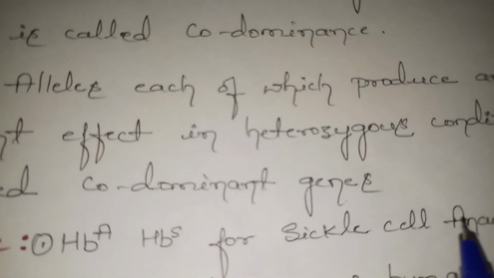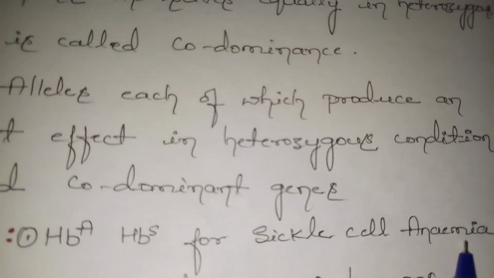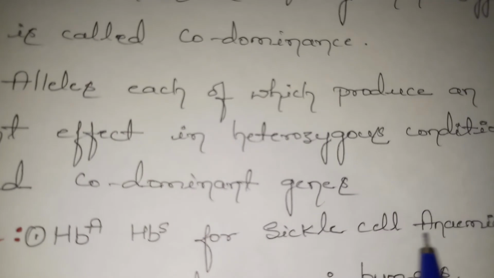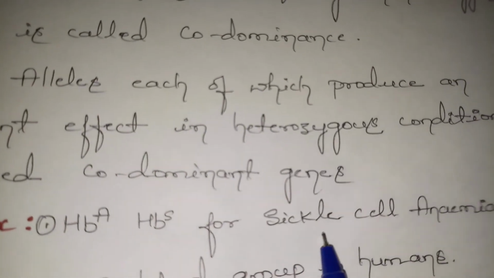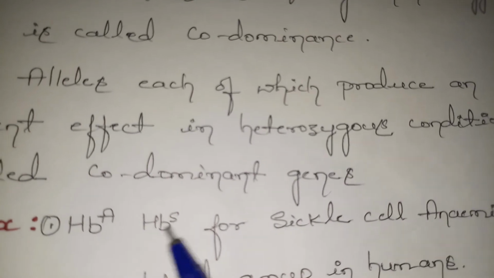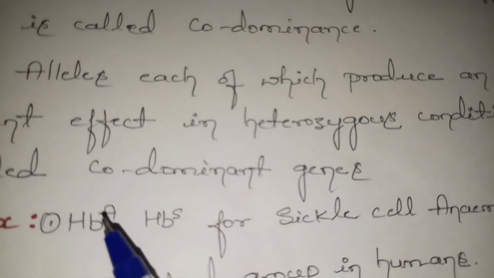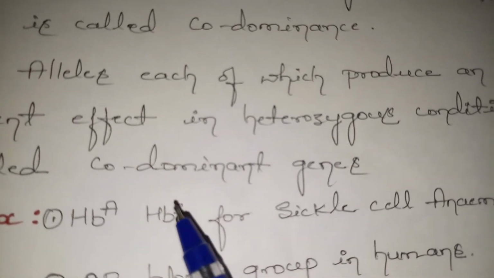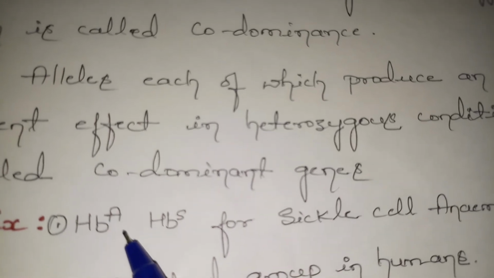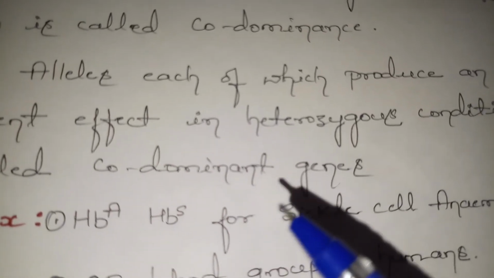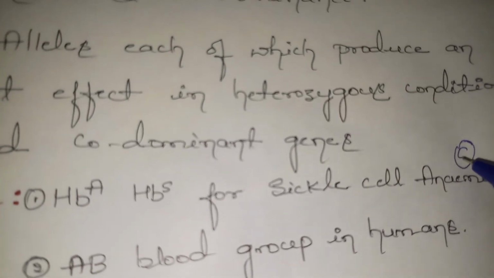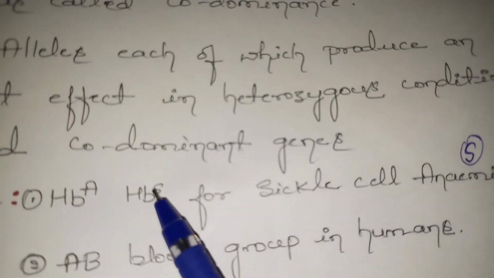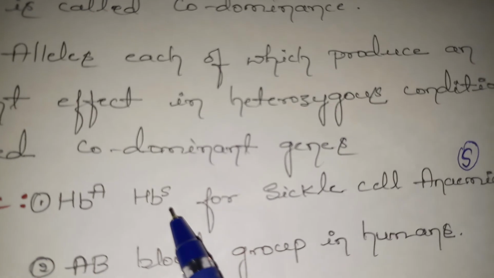But in sickle cell anemia, anemia means a blood disease where the amount of blood in the body is decreased. Sickle cell anemia is named after the person called Sickle who identified this disorder. Here the hemoglobin A element is converted into hemoglobin S. S means the blood cell forms an S shape. The blood cells form S-shaped cells. That is how sickle cell anemia is named. HbA elements are converted into HbS.